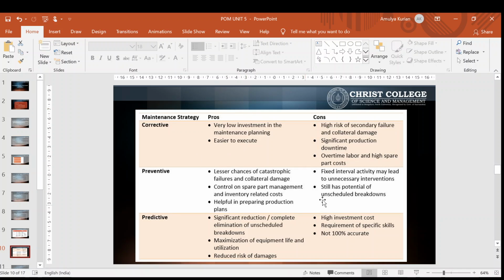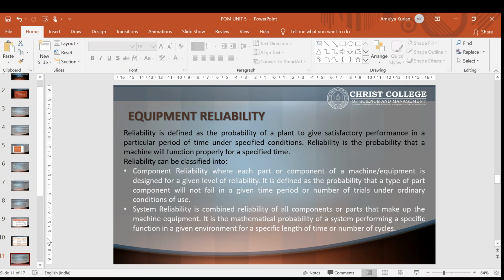Next, these are the advantages and disadvantages which we have already covered. Now next one is equipment reliability. This is the last part of our module. As I told, reliability means how much you can rely on the equipment. Reliability is defined as the probability of a plant to give satisfactory performance in a particular period of time under specified conditions. So it is basically the probability that a machine will function properly for a specified time.